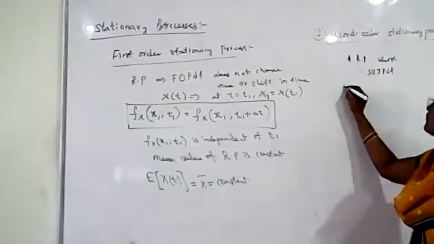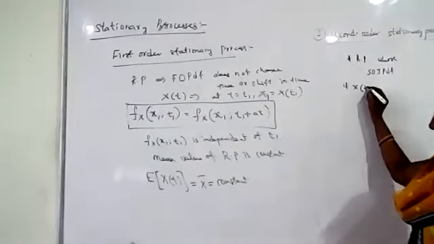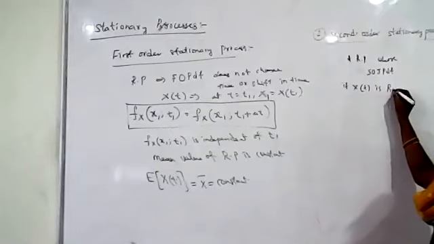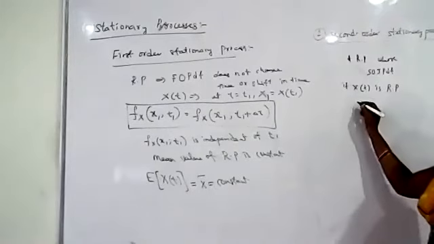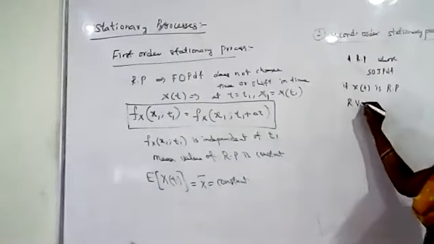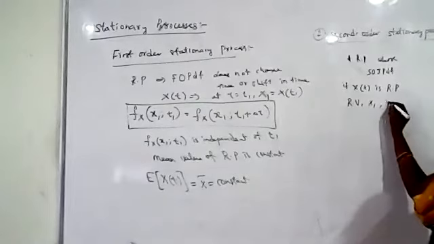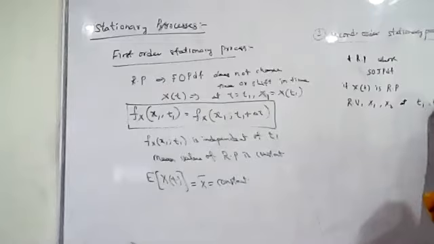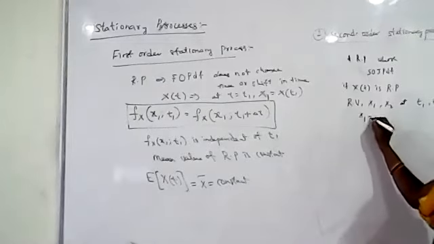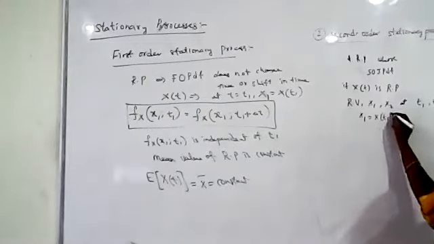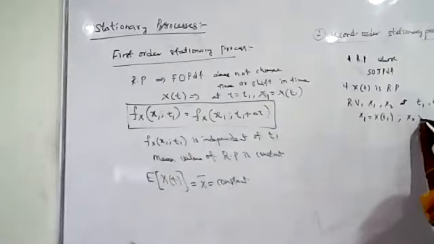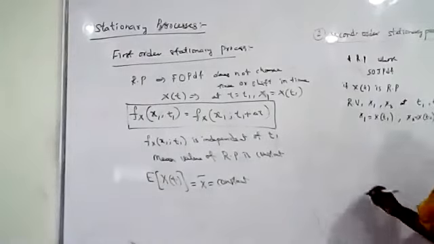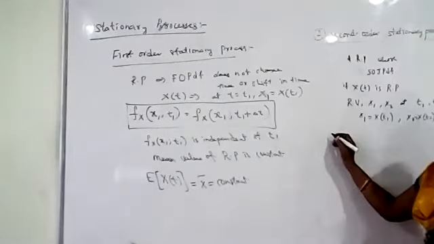For example, if you take x of t as the random process, here we are getting two random variables, X1 and X2, at t equal to t1 and t2. What is X1? X1 is x of t1. What is X2 here? It is equal to x of t2. Then what is the second order probability density function?